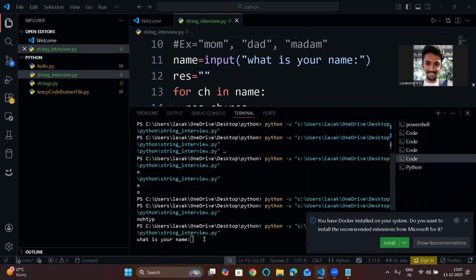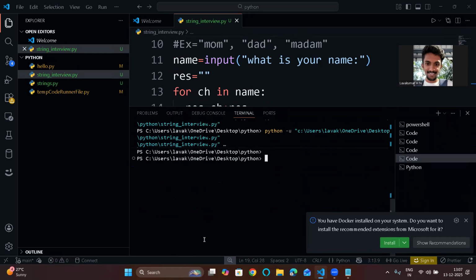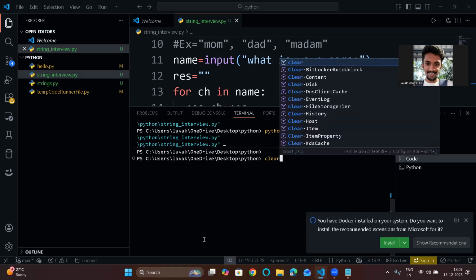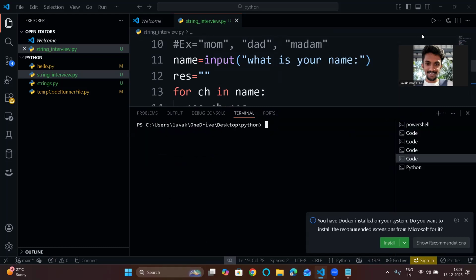See, what is your name? Let's clear this screen and run this again. See, what is your name? You give lava. What should be the output? Is lava a palindrome? You need to know that. No, lava is not a palindrome.